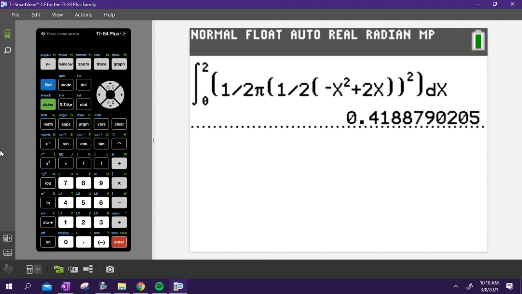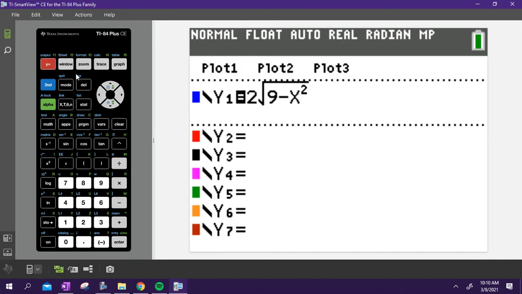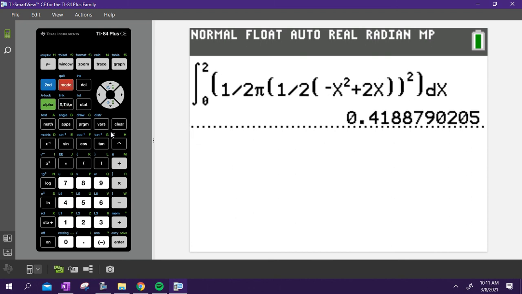If you look at that, there's a whole lot of parentheses and a very simple way to make mistakes here. Okay, here's my suggestion. If you get a complicated radius or a complicated anything like this, like the stuff in blue here, that's weird. The easiest way to do that is go to your y equals and type it in as your y equals. So we can type in our radius of 1/2 and then the parentheses that 2x minus x squared. Okay, just typing it in there now is going to make this a lot easier to type in.